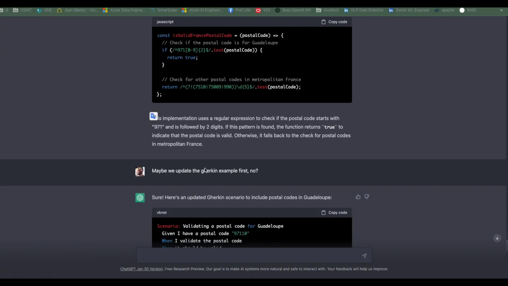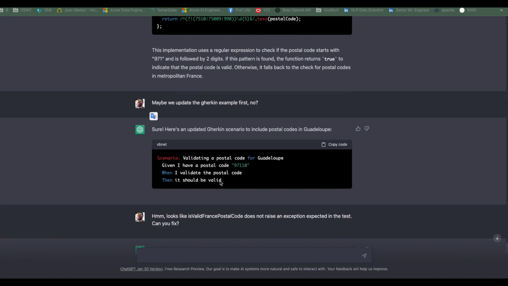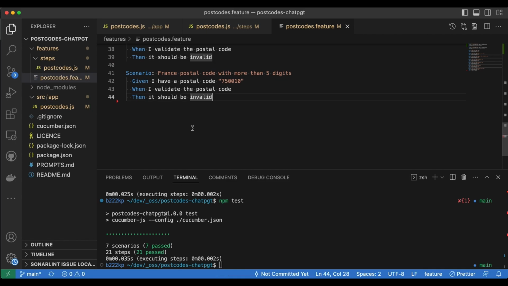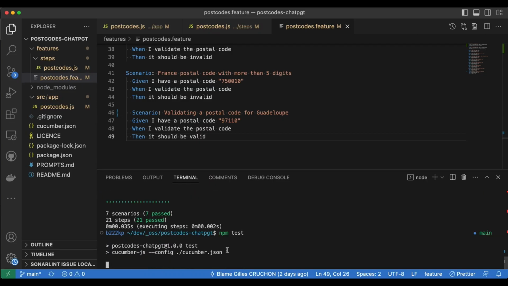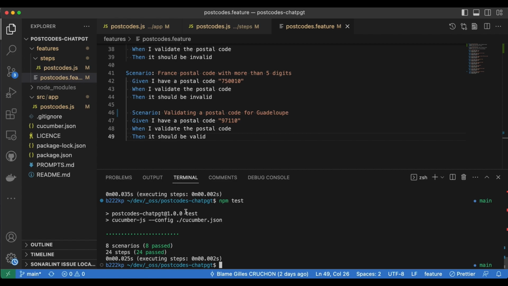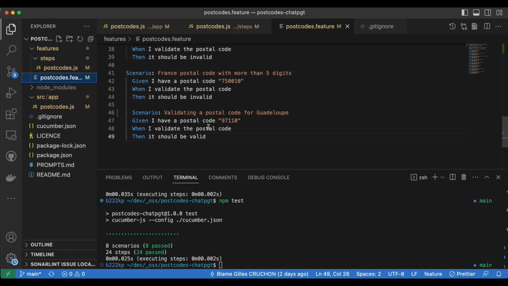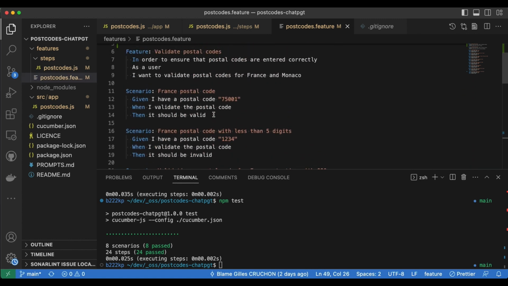And I'm asking it, maybe you can also generate an example for this. And so it does generate an example here about Guadeloupe. And I'm gonna add it to my scenario. I'm running the test and everything passes. Of course, the implementation here is quite bad. It's not the way I would implement it, but it's working. I would not recommend it for production. And actually, what I wanted to test is to have the proper scenarios, which is actually here a kind of a success.